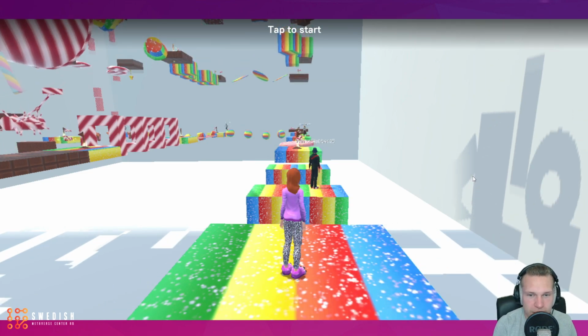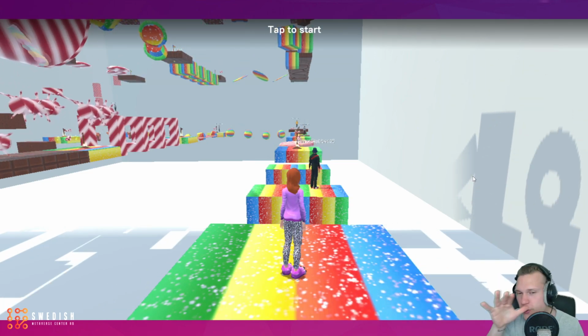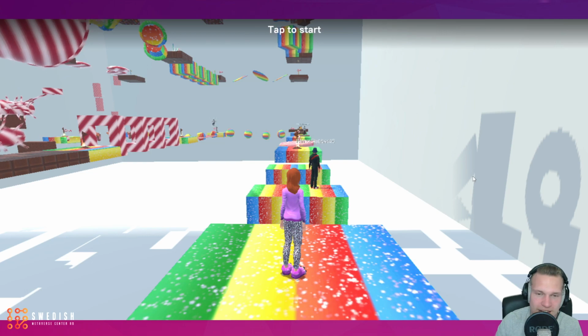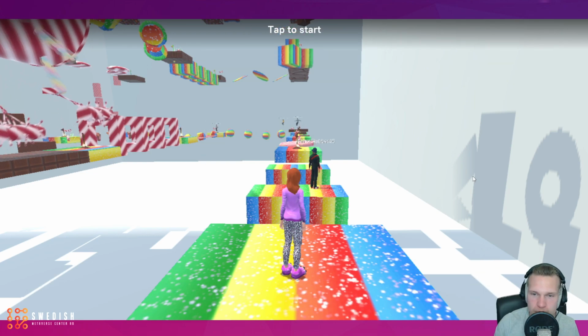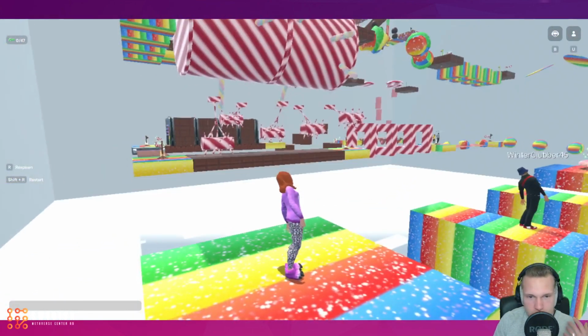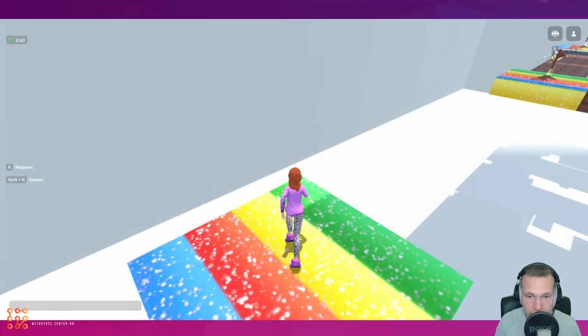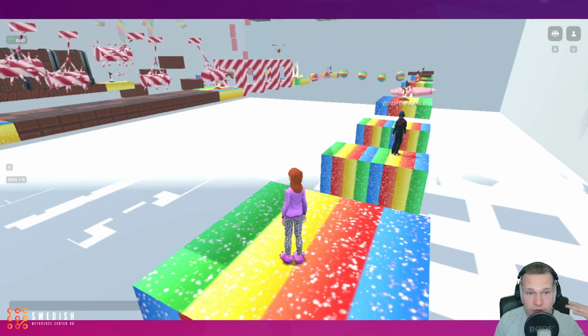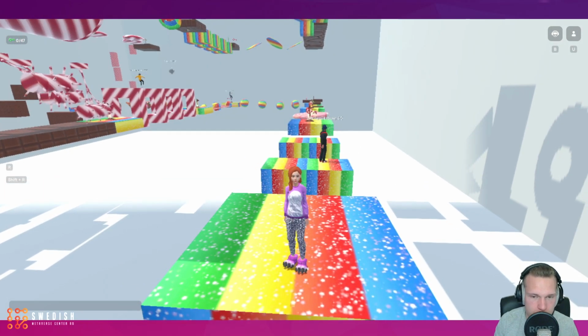There we go. And I also love this little thing that whenever you enter a world, you will actually see all the objects fall from the sky. Just a little fun thing that I think is really cute. So yeah, this is one of the more popular worlds from what I've been able to tell. So this is one of the platformer experiences that I was talking about.